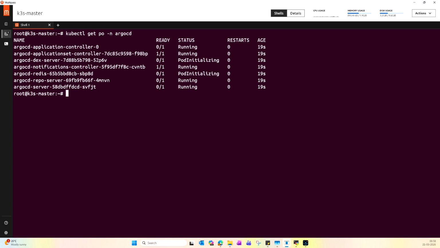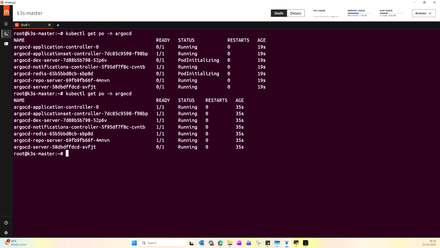Let's wait for all the pods to reach the running state. As you can see, Redis and the others are in the initializing state. Okay, perfect. Now we can see the Argo CD application controller, Dex server, Redis, repo server, and Argo CD server. So all the pods are up and running.